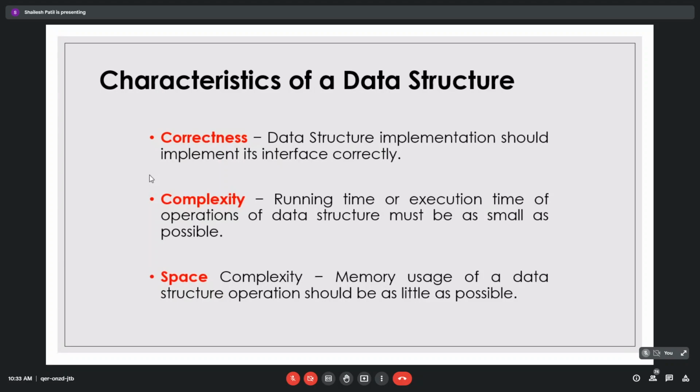Any other guess: how you will calculate the run, meaning the program complexity, whether it is efficient or not? Any other guess? How do you say that your program is more efficient? Suppose there is student A and student B, and we have gone through the first assignment. In the first assignment, how do you say that my program is better than the other? Which parameter will you see?